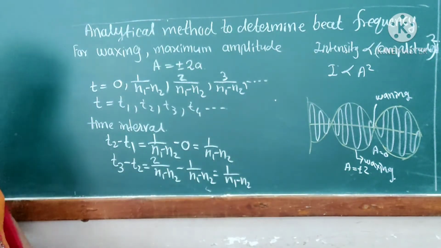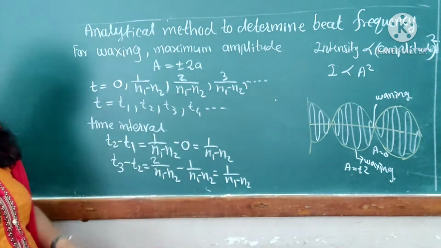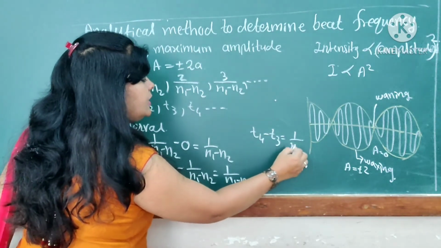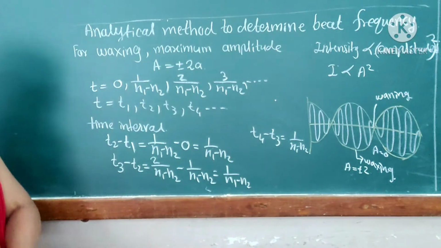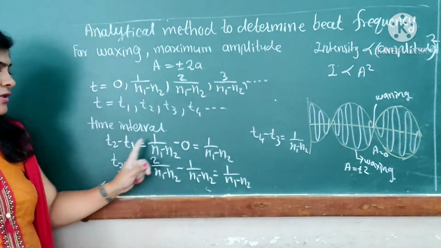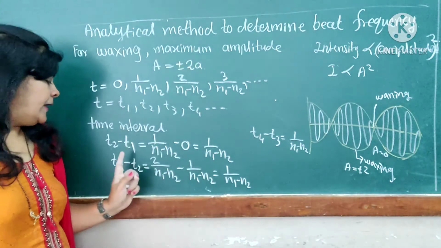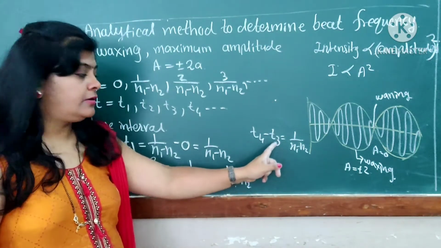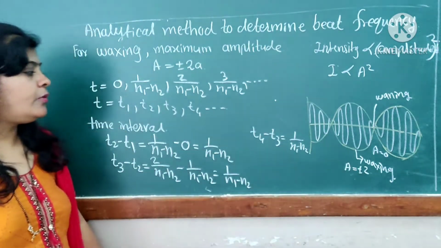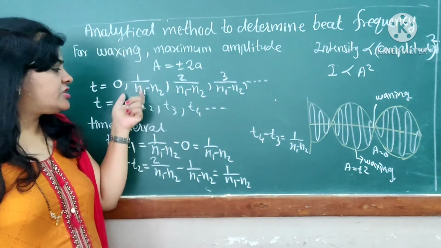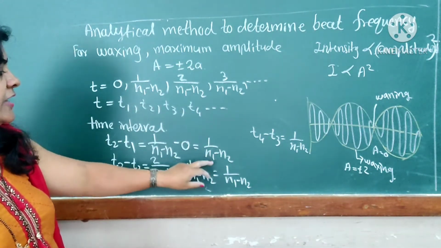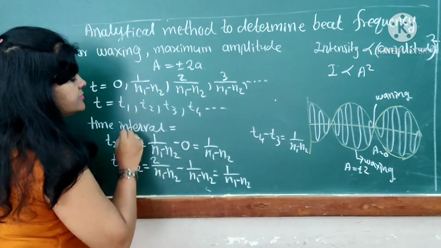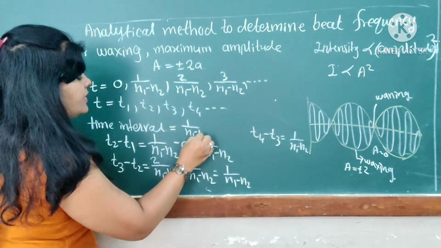If I take t4 minus t3, definitely it will also give 1 upon (n1 minus n2). From the interval t2 minus t1, I got 1 upon (n1 minus n2); from t3 minus t2, I got 1 upon (n1 minus n2); and from t4 minus t3, again 1 upon (n1 minus n2). It means that each time interval remains constant, that is 1 upon (n1 minus n2). That's why the time interval between successive waxings is 1 upon (n1 minus n2).